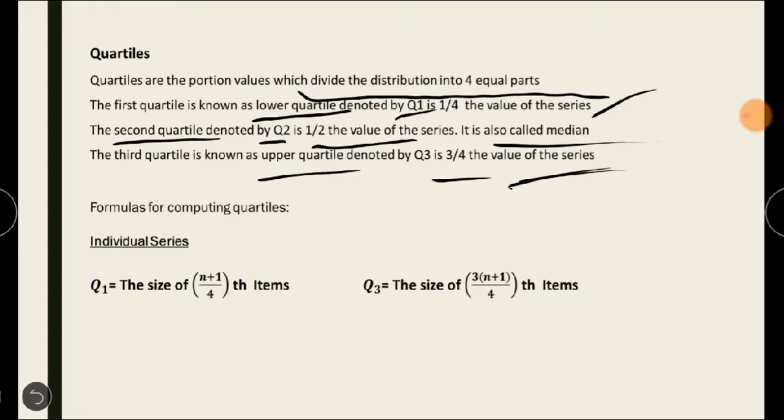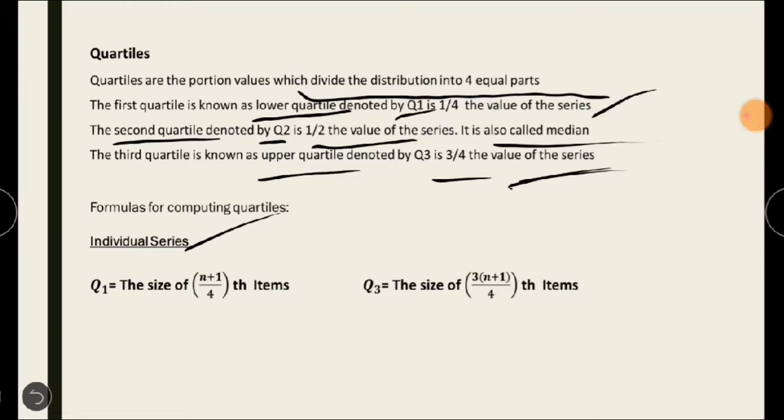Okay, first one is Q1, the second quartile is Q2, third one is Q3. So dividing the distribution into 4 equal parts. Okay, so there is a formula to calculate the quartile deviation under individual series.